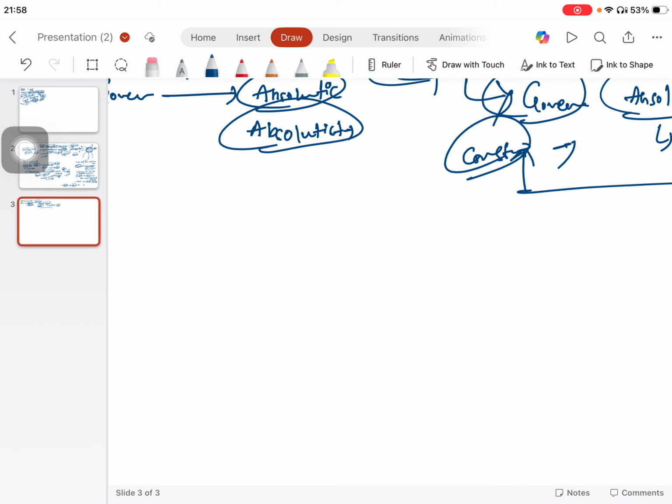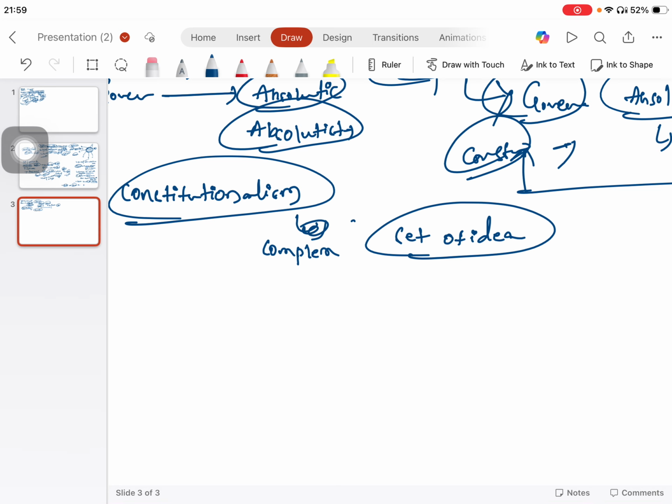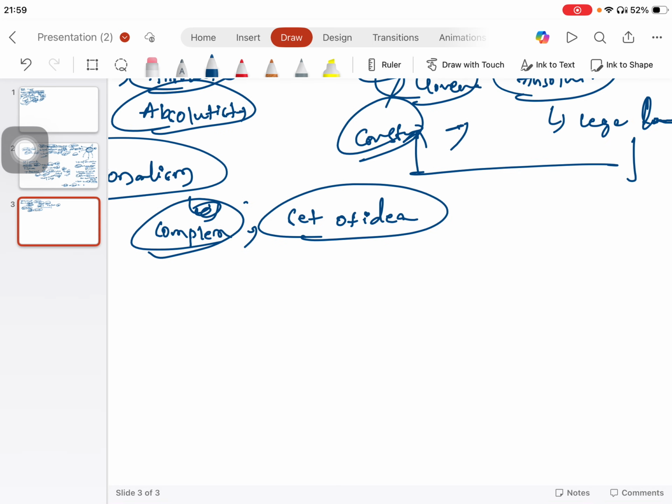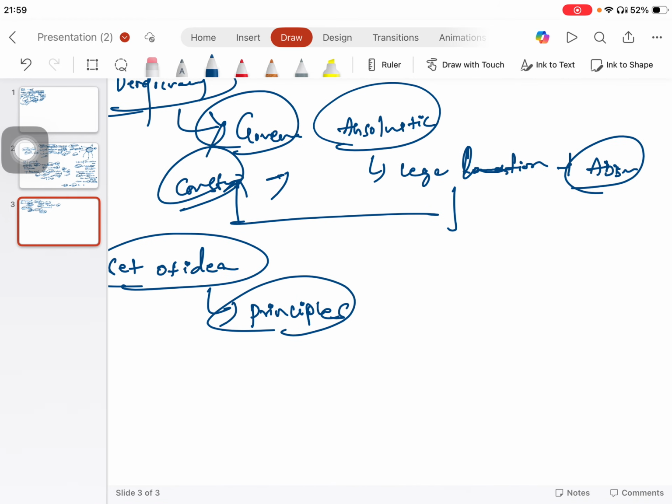Now, what is constitution? It is a complex set of ideas. Is it easy? No, it is a complex set of ideas based on the principle that the powers of the government are not absolute and are limited by a body of laws or a supreme law called constitution.